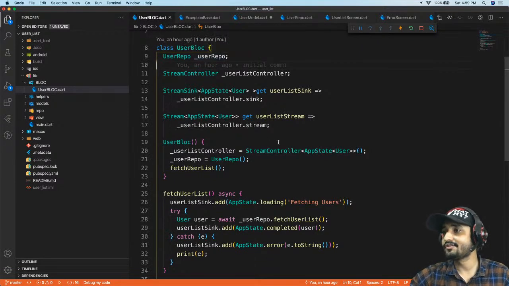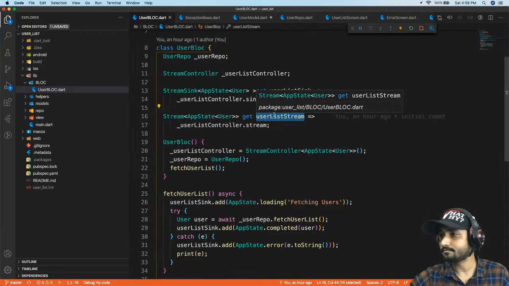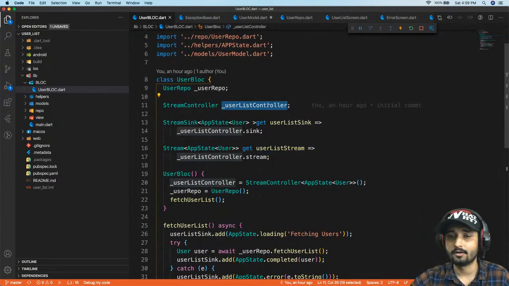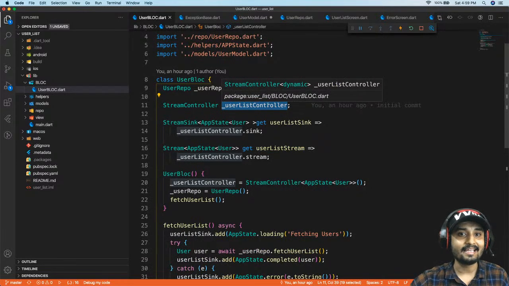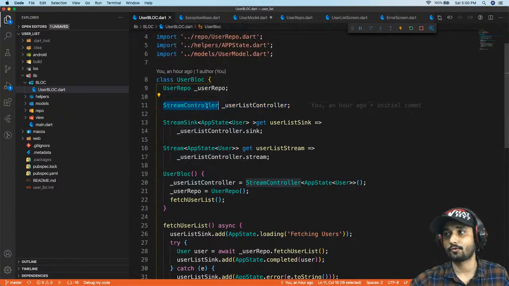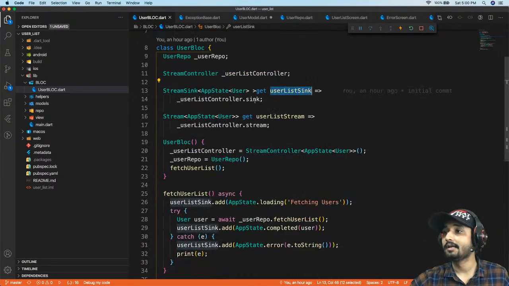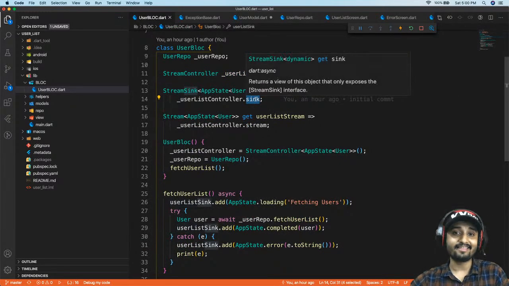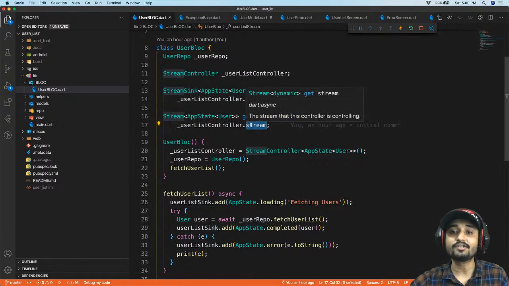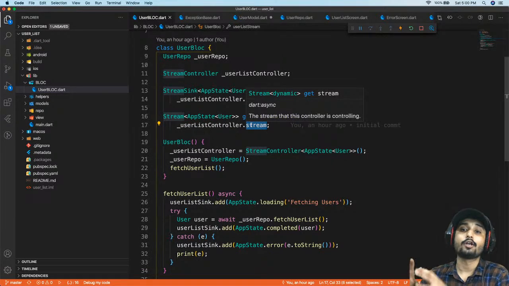And the user list stream is going to handle your stream controller. So I have a stream controller. Why do I need this? In the UI we are using a widget called stream builder, and this stream builder accepts a stream from a stream controller. So I have a controller over here, then I have a stream sink which will add the data into the stream, and this controller dot stream is going to make that data available on the UI.